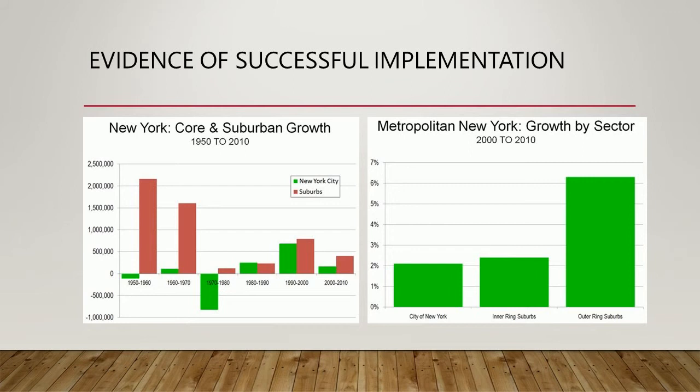Evidence of successful implementation. Evidence that the strategies have been well implemented is in terms of population growth. The Manhattan or CBD area just increased 3.1% during 2000 until 2010, which can be considered the slowest among the country's CBD areas, while the national growth rate was actually 3 times as high. However, the suburban counties have the largest growth in these past decades. It had 71% growth during the 2000s, which is the highest compared to previous decades. Therefore, it can be said that outer suburbs grow faster than the inner suburbs in the city of New York.